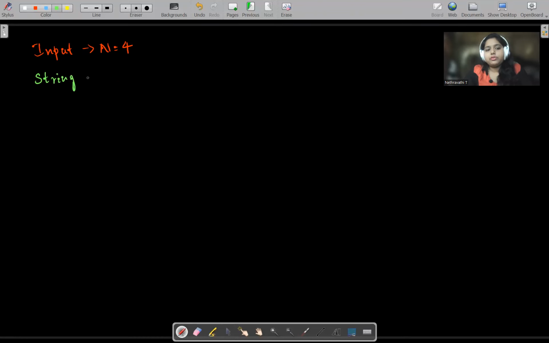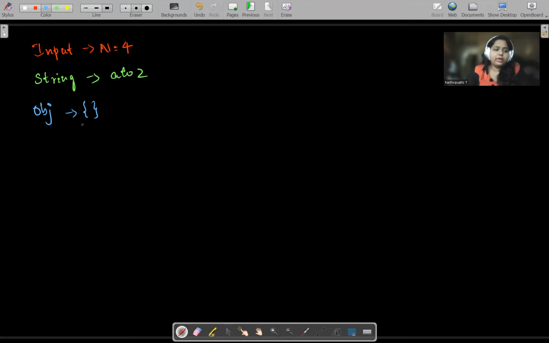The string from where to where we should take? From A to Z, we need to write the string. Then what should we do? We should dump the value of alphabet, that is the string, and also the value of n, that is the numerical, in one thing that is called an object. So we need one object, an empty object. Why? Because we want this A to Z to go in it, and also the number to go in it. So this is what we need.